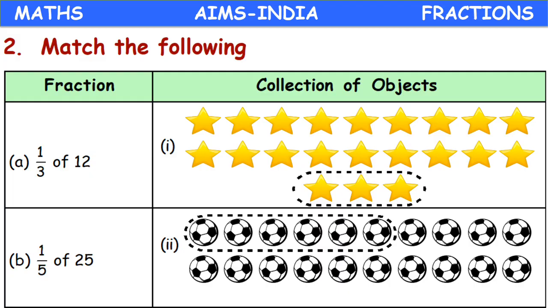Clear, children? Now using the same concept, what you have to do is match these two together. On the basis of the same topic here, 1 by 3 of 12 becomes what? 1 by 3 of 12 becomes 4. I think here this is a wrong slide, children. Okay, there is some problem in this, so just skip this.